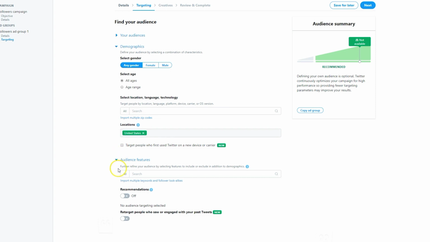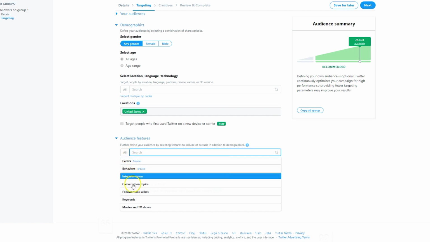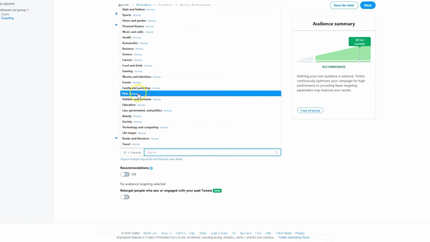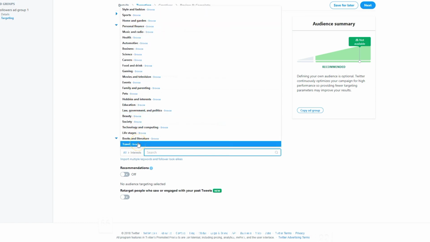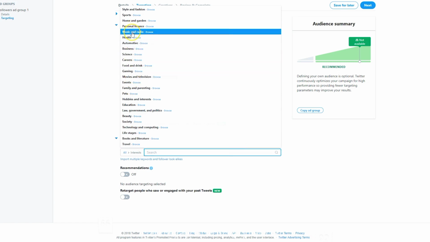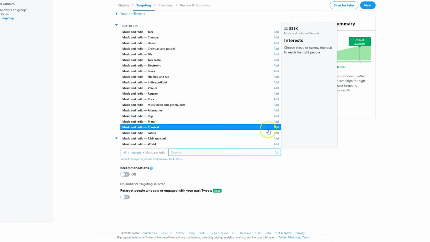The next thing here is going to be the audience feature. This is where you get into sort of that Facebook style narrowing down of people by their interests, by their past behavior, that sort of thing. So let's say, just for grins, we're a piano company. We want to narrow down by people who might be interested in learning to play the piano. And so we're going to go into interests, and we're going to click on music and radio, and we're going to find classical down here, for example, and hit add.